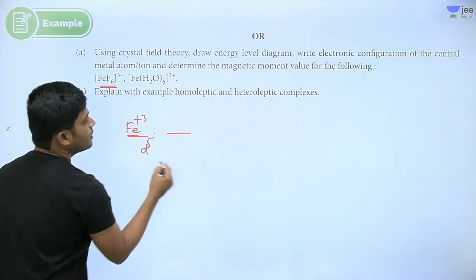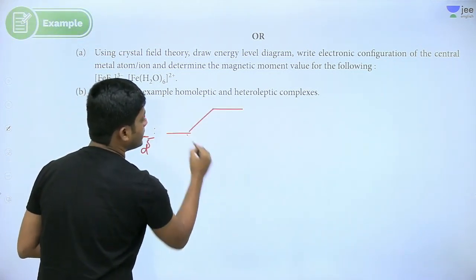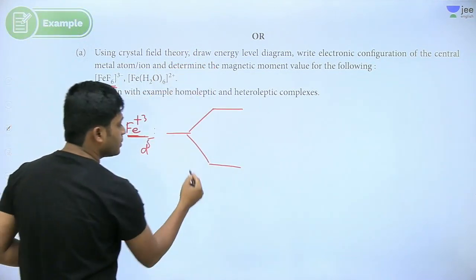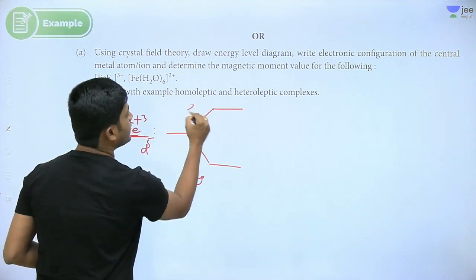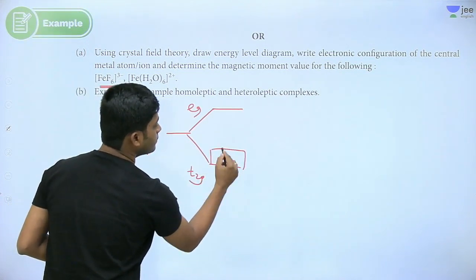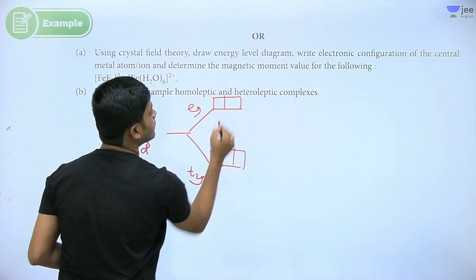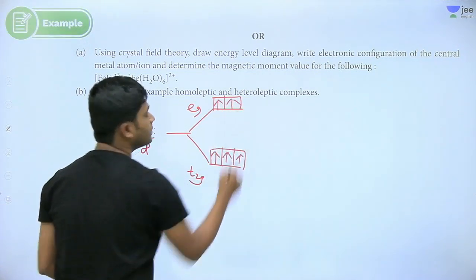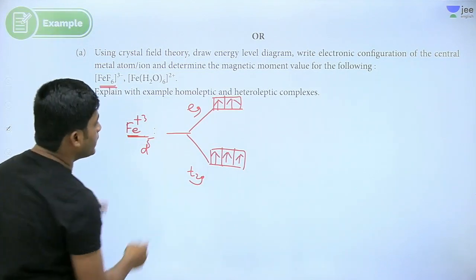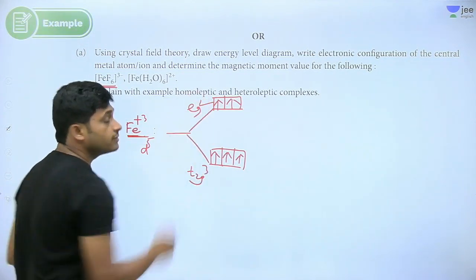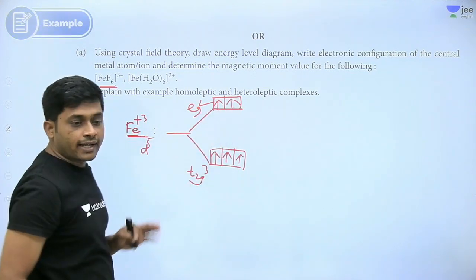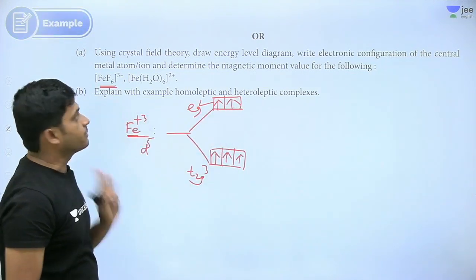D5. So write the total electronic configuration they are asking, right? So t2g, eg. So 1, 2, 3, 4, 5. Right? d5, t2g3 eg2. This is what we have to write. So write this diagram and write t2g3 eg2.